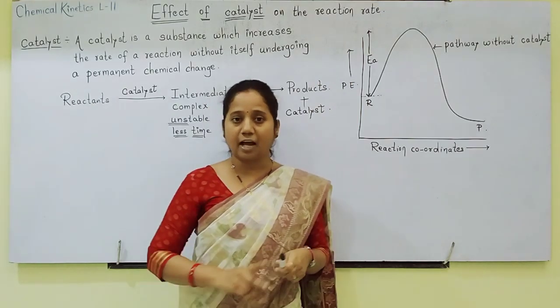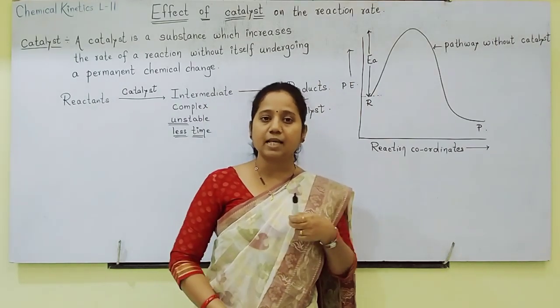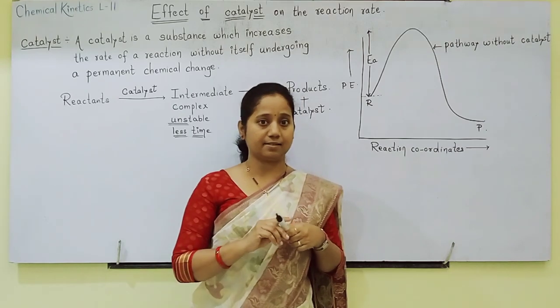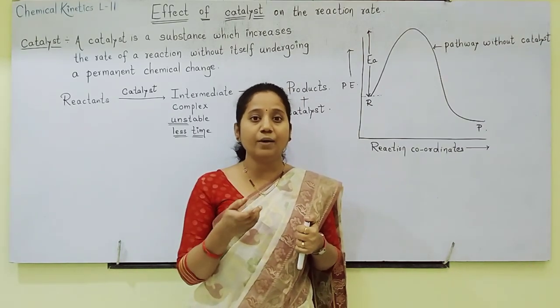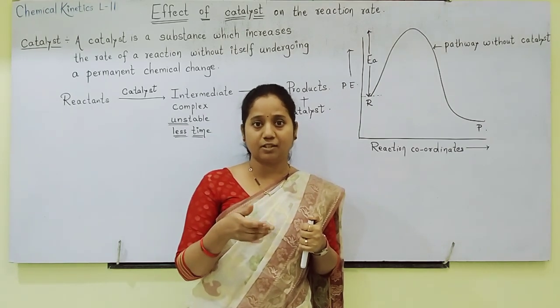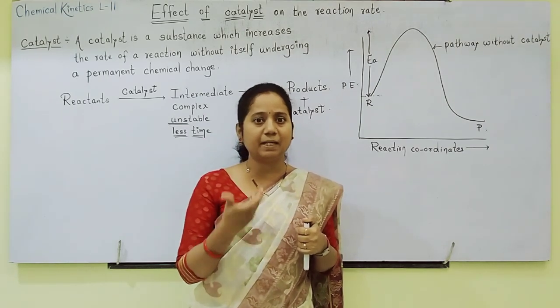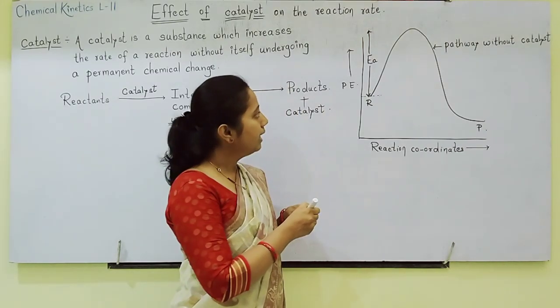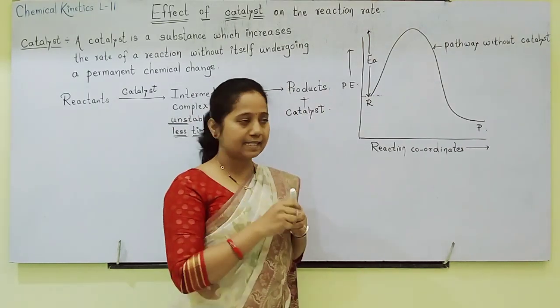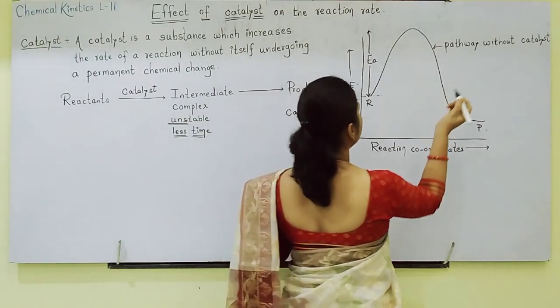Now I will plot a graph when the reaction is carried out by adding a catalyst. How exactly a catalyst works and how exactly it increases rate of reaction. It speeds up the chemical reaction. So let us see. Now catalyst is added and the pathway becomes somehow like this.